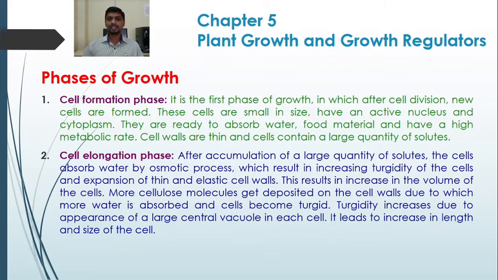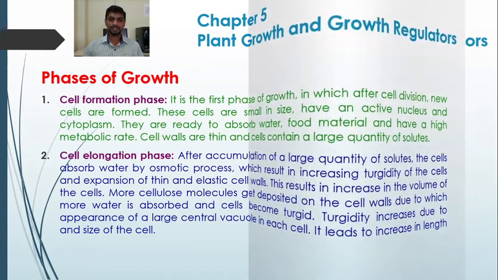Also, the turgidity occurs due to the entry of water into the cell by the difference in osmotic pressure. Further, more cellulose molecules get deposited on the cell walls, due to which more water is absorbed and the cell becomes turgid. The overall effect of this is an increase in the length and size of the cell.